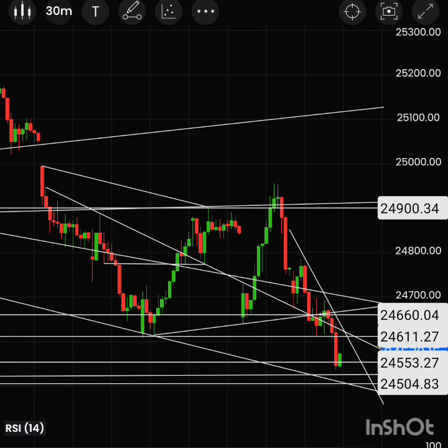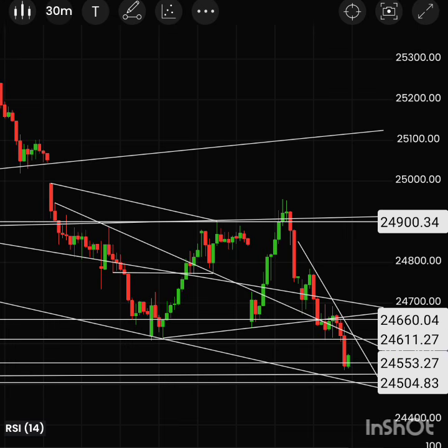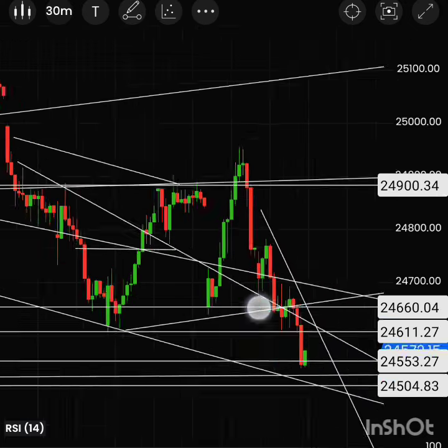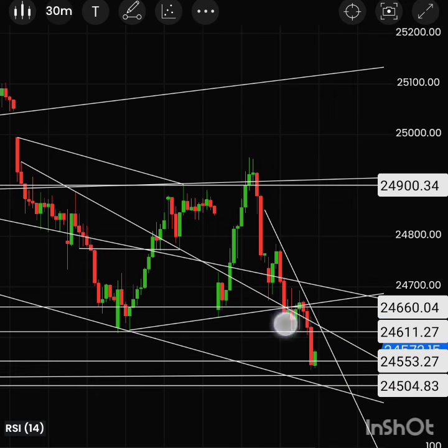610 range. So you can see after that 24,600 level, at the last closing time it fell around 65 points, that means 24,535. And I already mentioned that the lower support was the 24,550 to 510 range. Now you can see this pattern here. This was the W pattern formation. It tried to cross this one, but failed, and on the expiry day it failed to cross and fell back.